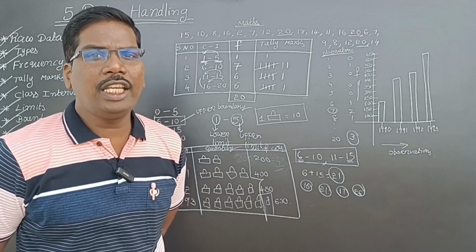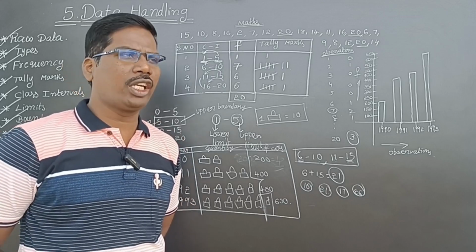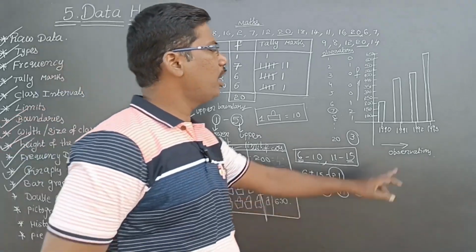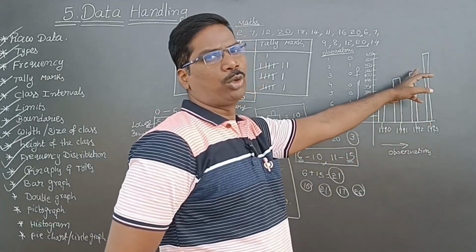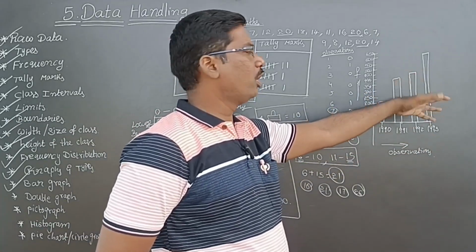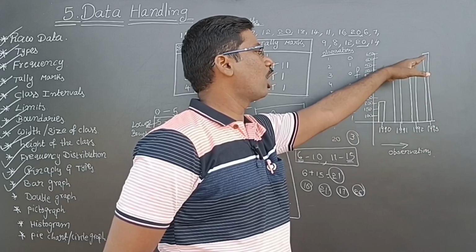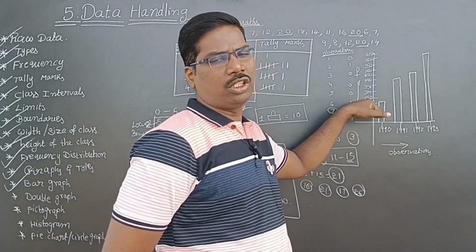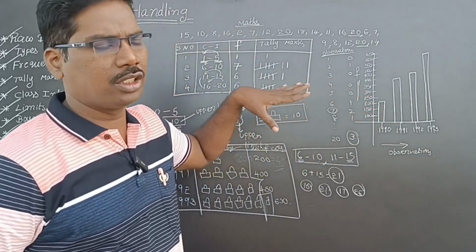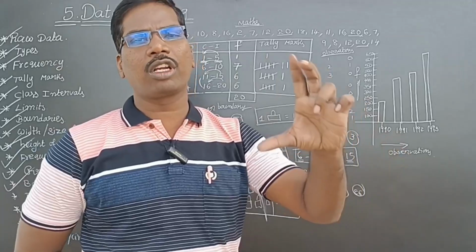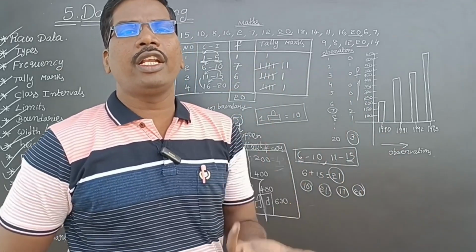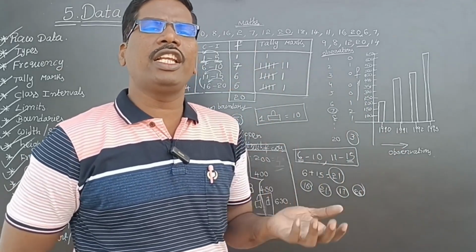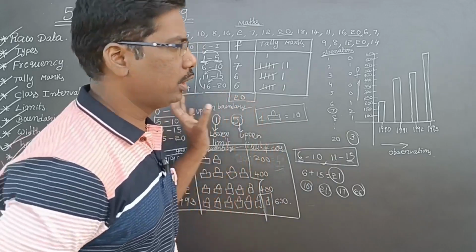By seeing the bar graph, we can conclude how many cars were produced in 1992, how many cars were developed. 1993 has the most. In 1990, there are fewer cars, because that was the initial, start stage. Like that, by seeing the bar graph, we can easily narrate the story. We can say anything about that company, isn't it?